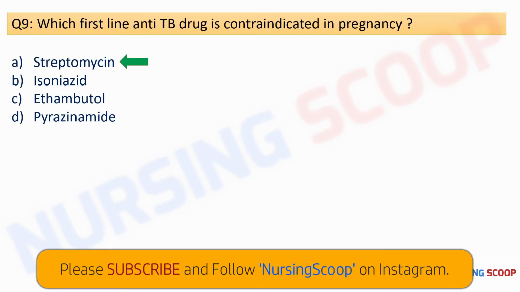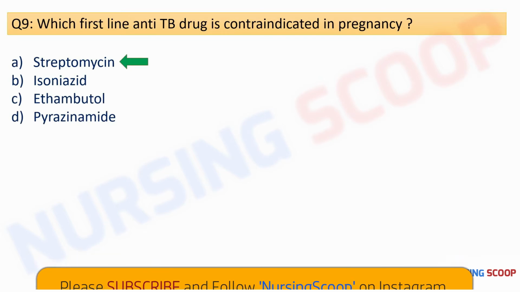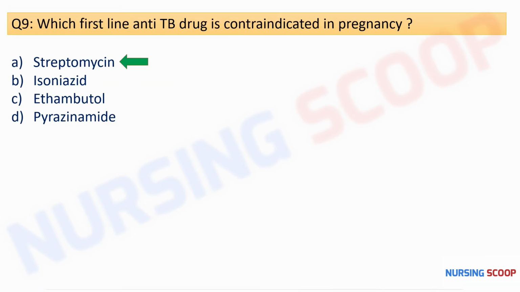Streptomycin is always contraindicated in pregnancy because it can cause fetal malformations and it can also cause dysfunction or paralysis of the 8th cranial nerve. While isoniazid, ethambutol or pyrazinamide are not usually contraindicated in pregnancy, if they are indicated, then close monitoring is required because there is still a risk of hepatotoxicity.